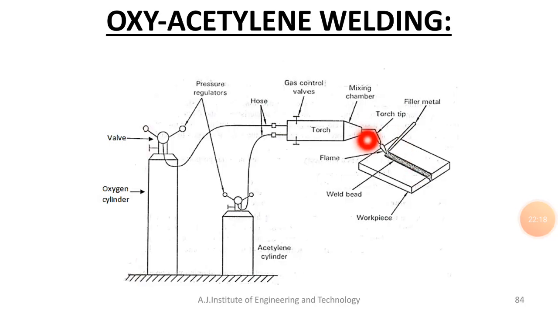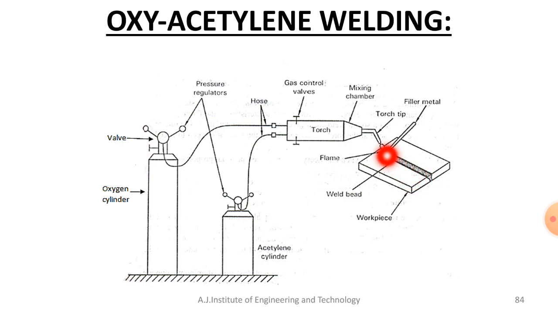The temperature at the torch tip ranges from 3200 degrees Celsius to 3300 degrees Celsius. Because of this high temperature, the heat is sufficient to melt the workpiece.